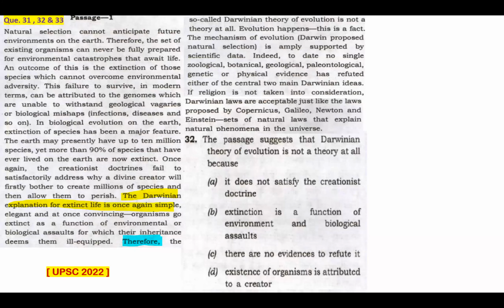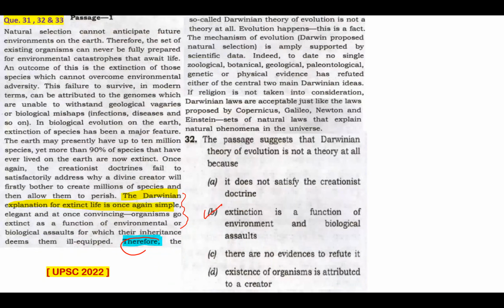The Darwinian explanation for extinct life is once again simple, elegant, and at once convincing. Organisms go extinct as a function of environmental or biological assaults for which their inheritance deems them ill-equipped. Therefore, this 'therefore' is very critical because it is connecting what is already said. Therefore, the so-called Darwinian theory of evolution is not a theory at all. It's very clear. We need to go to that place where that is mentioned and connect from what is mentioned to that. Then we'll get the answer as extinction is a function of environment and biological assaults.